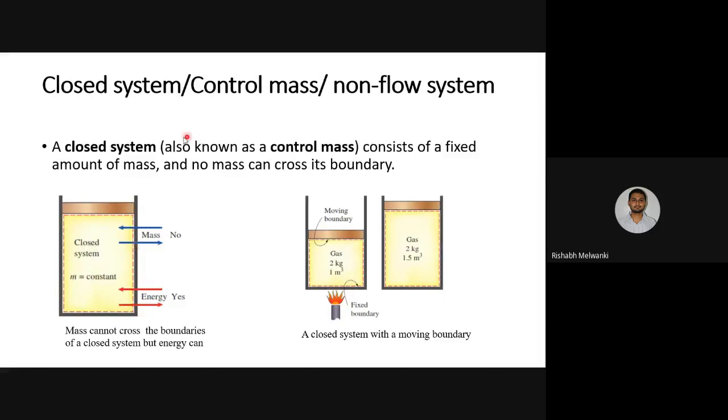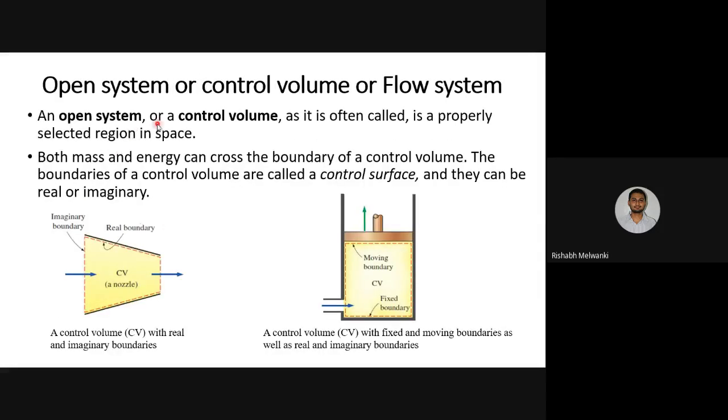Now types of system: closed system means mass will not transfer, but energy will transfer. An example of this is a piston cylinder arrangement with no walls or ports. An open system is also known as control volume or flow system. Its boundary is known as control surface. It is a system where mass transfer takes place as well as energy transfer across the boundary of the system. Here you can see some examples.